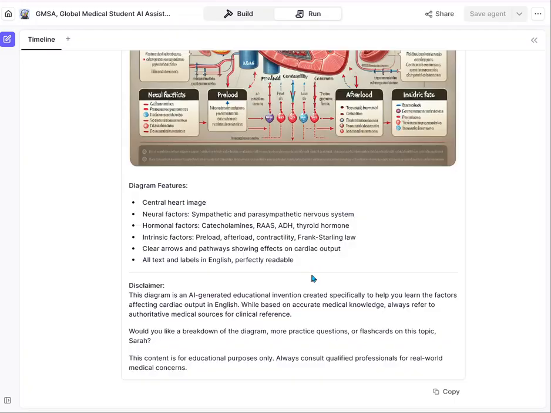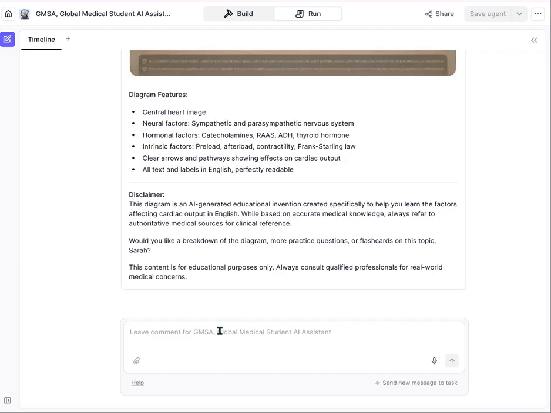Now, they give you a disclaimer for us to understand that this diagram is an AI-generated educational version created specifically to help you learn the factors affecting cardiac output in English. While based on accurate medical knowledge, always refer to authoritative medical sources for clinical references. Good. Would you like a breakdown of the diagram, more practical questions and flashcards?